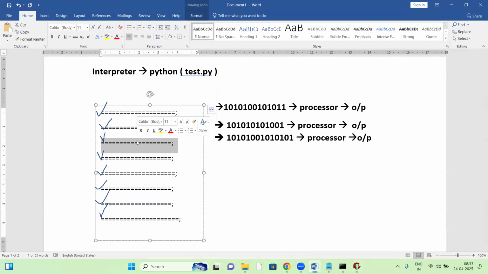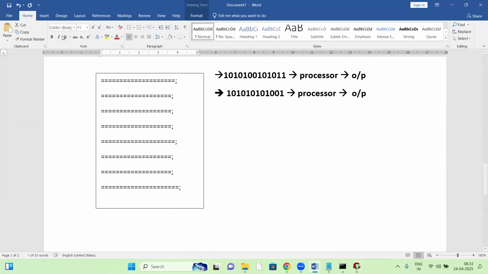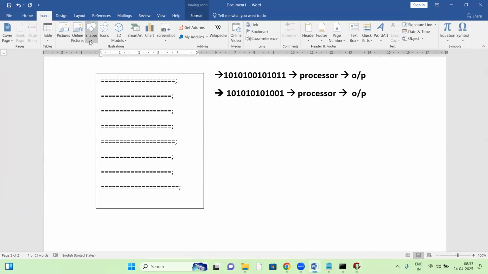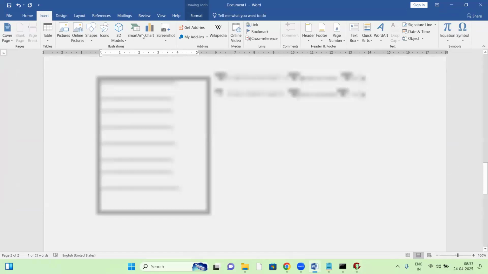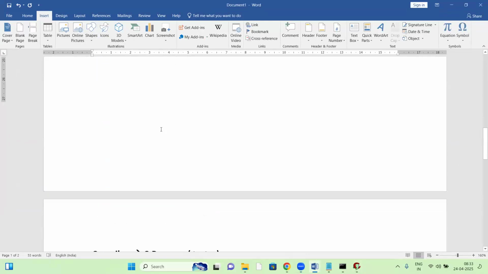Interpreter shows only one error. Only one error. When it comes to the compiler, what happens here? The compiler checks the whole code from top to bottom. It checks the first line, and if it is correct, then it checks the next line.